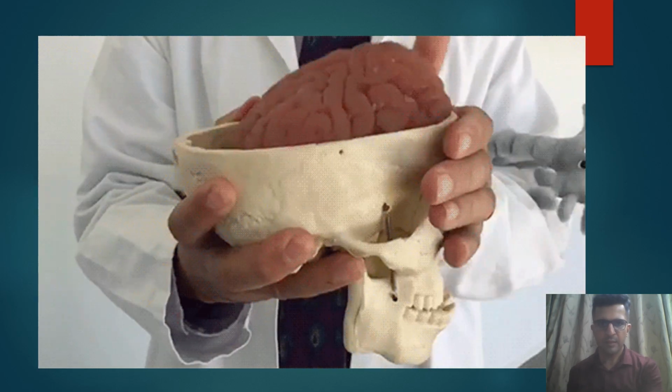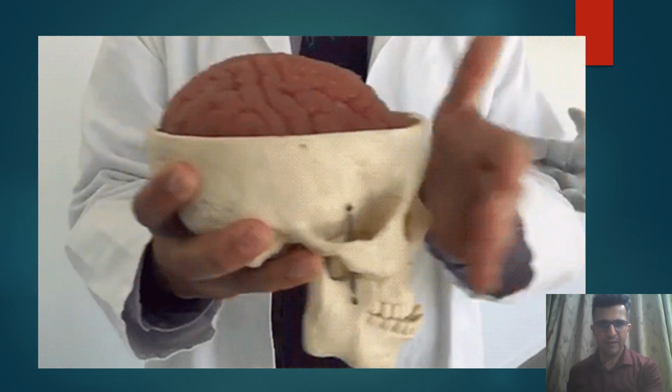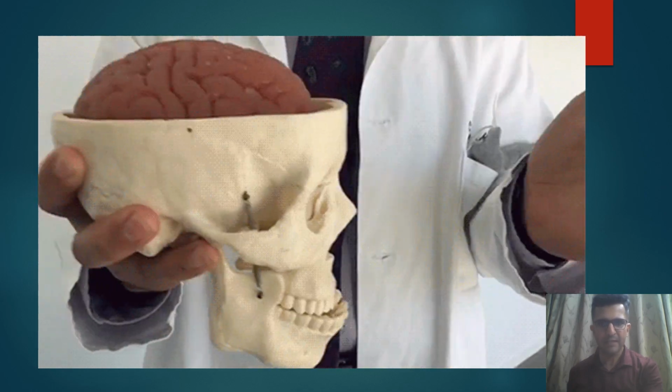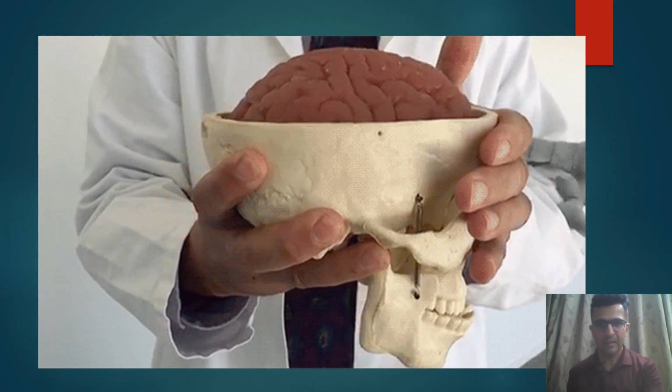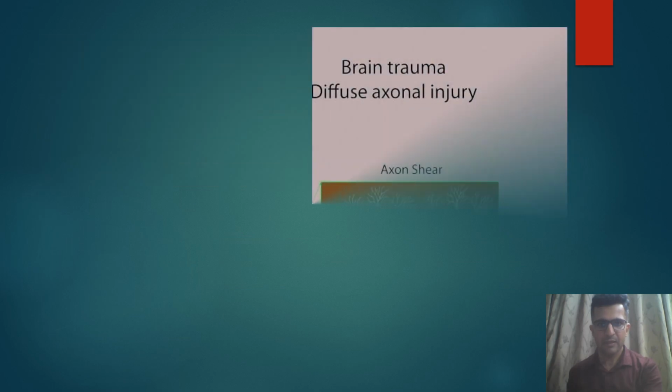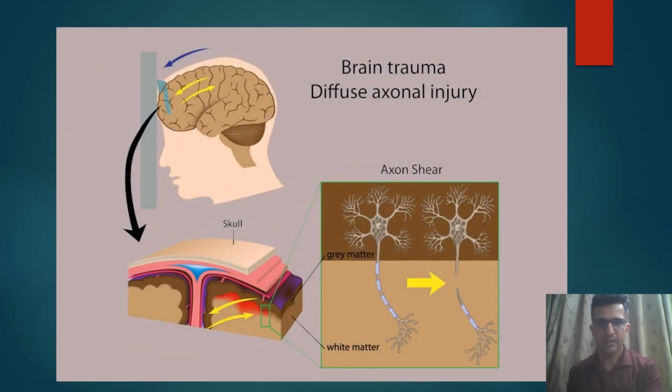As we saw in the image, this is the mechanism of injury where there is acceleration followed by deceleration, and we can see how the brain is moving completely inside the skull, and that's when the patient suffers a diffuse axonal injury. There is an acceleration and a rapid deceleration. The points to be noted here are: this is the gray matter, this is the white matter, and this acceleration deceleration causes shearing injury. So there is a break here, and it involves the white matter.